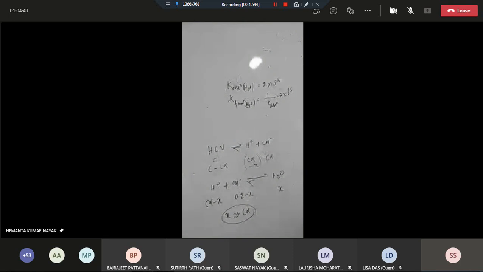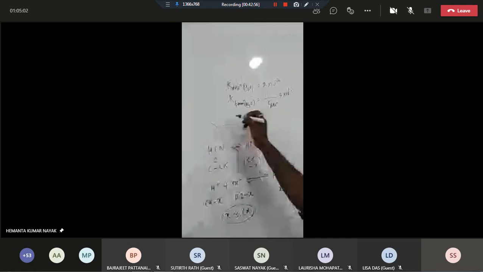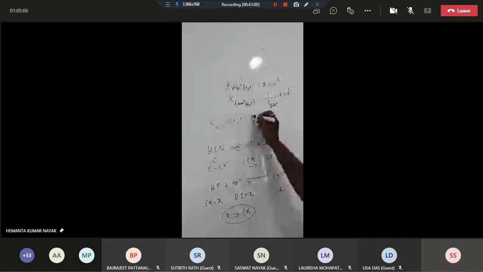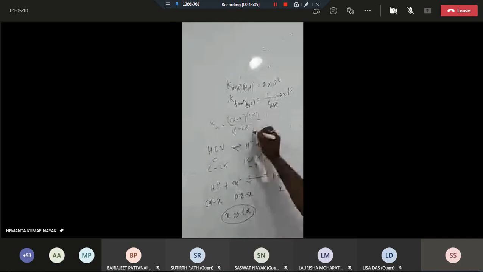Since H plus is common in both, if it is C alpha minus X, then this would be C alpha minus X. Now for this, what is K equal to? H plus into CN minus, meaning C alpha minus X into C alpha divided by C minus C alpha. This is equation 1.